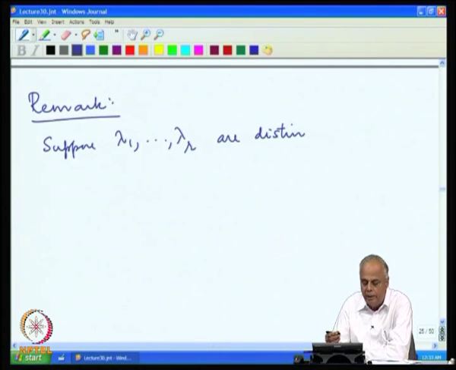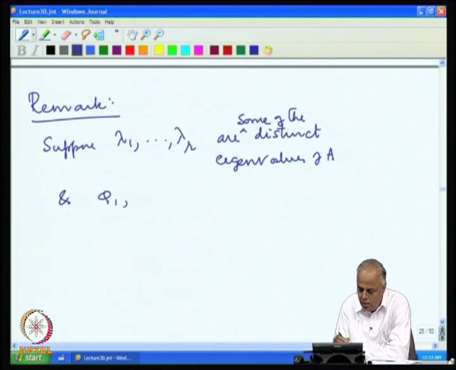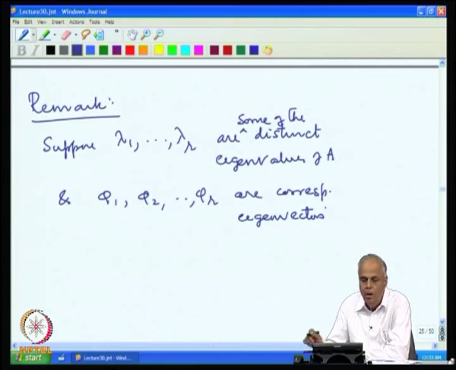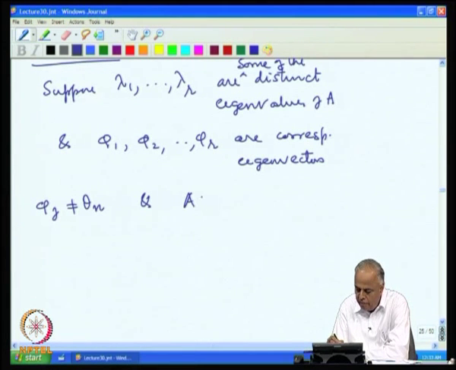We may not take all of them, some of the distinct eigenvalues of A, and phi 1, phi 2, ..., phi r are corresponding eigenvectors. What does that mean? This means the phi j's are not 0 and A phi j is equal to lambda j phi j for j equal to 1 to r.